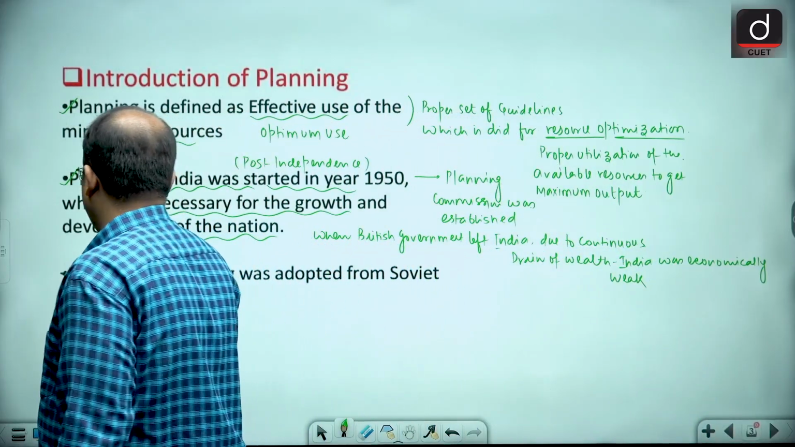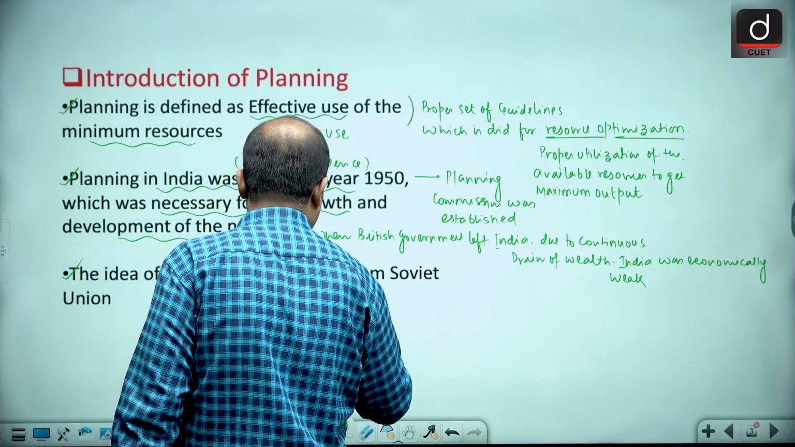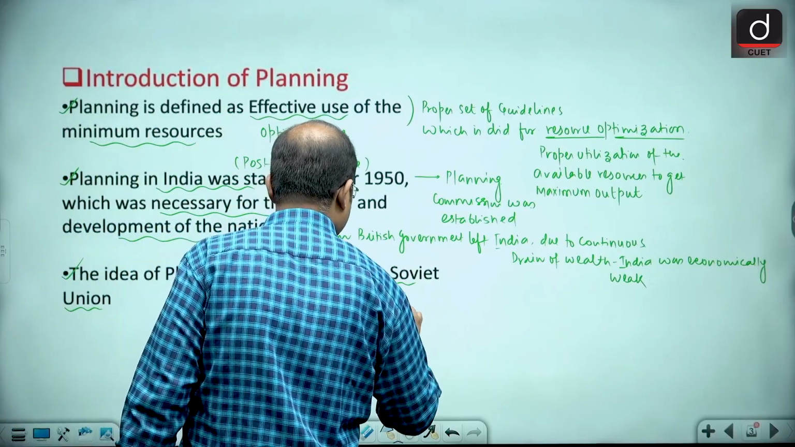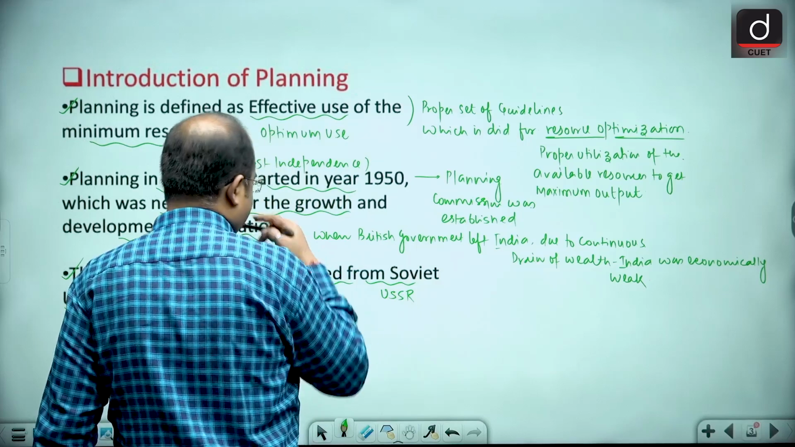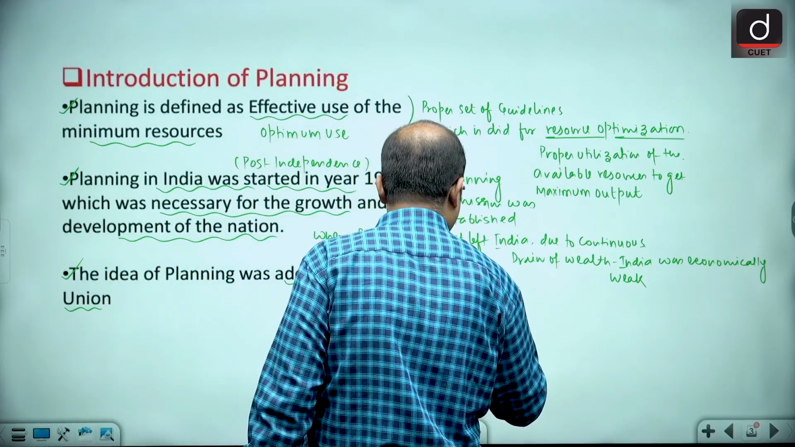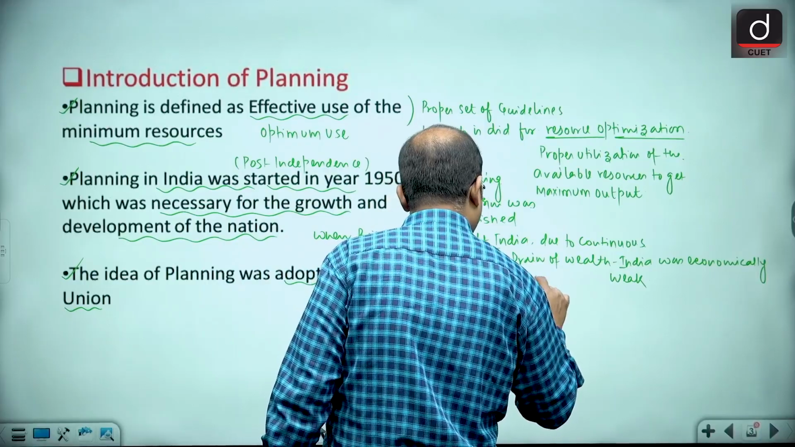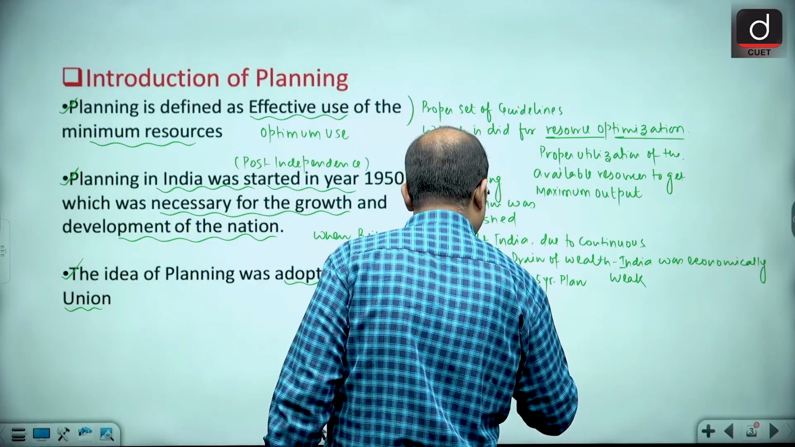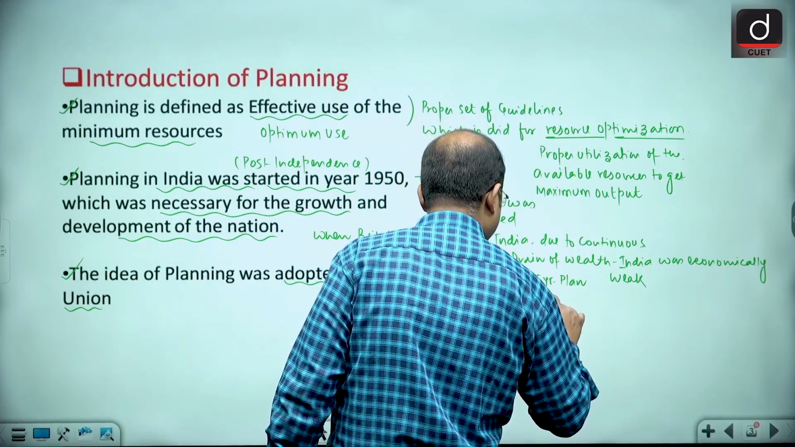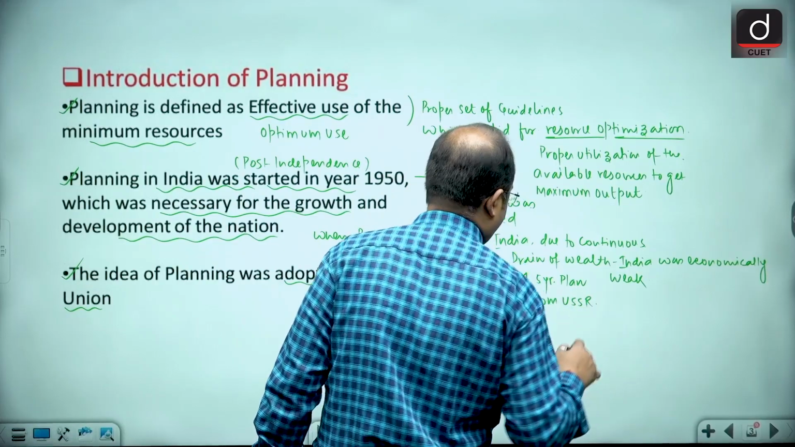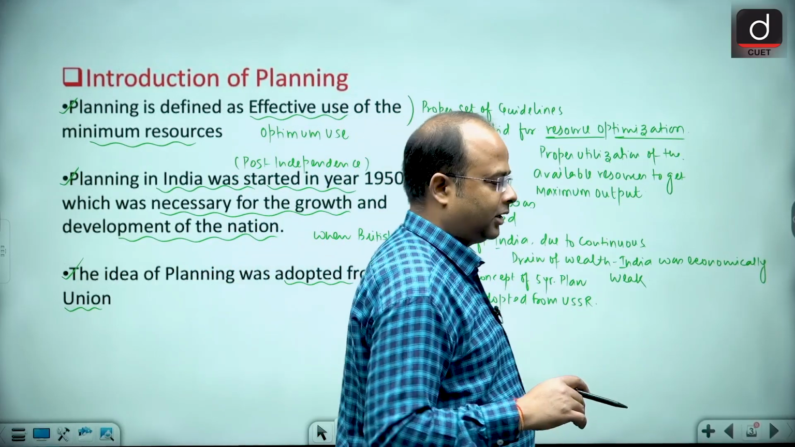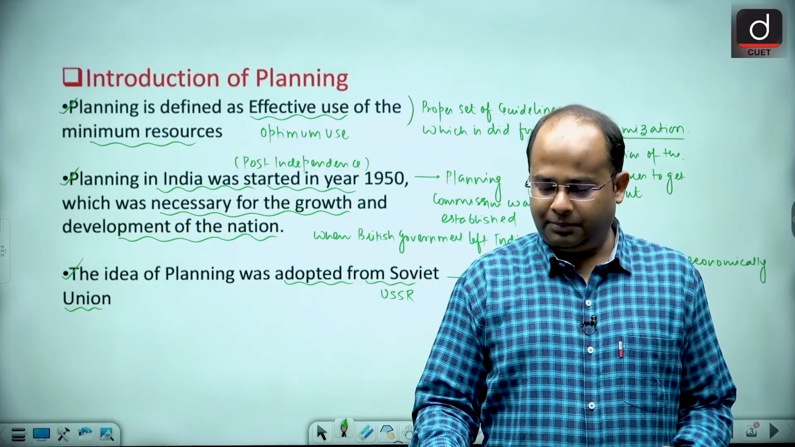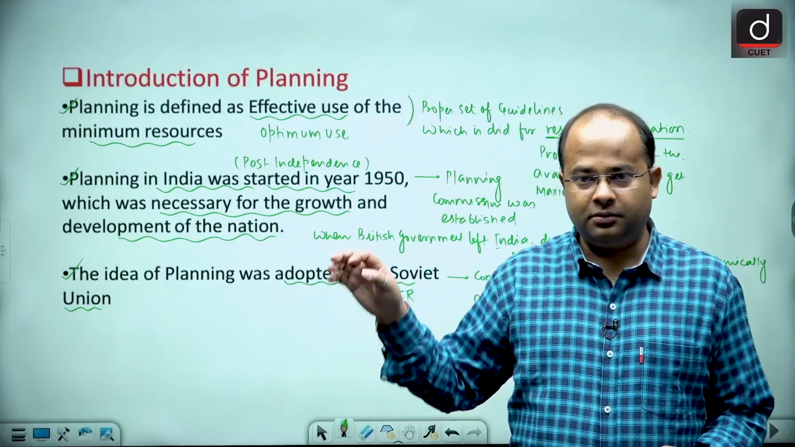And the idea of planning that we adopted was from the Soviet Union, the erstwhile USSR. It is said that the concept of the 5-year plan was adopted from USSR. So now we started making 5-year plans for the growth and development of the country. The planning model that we adopted was the 5-year plan.